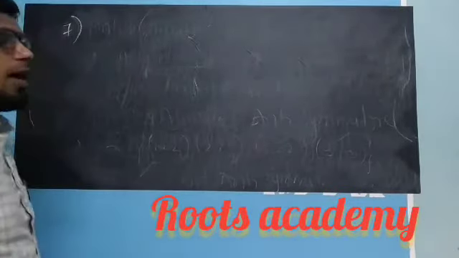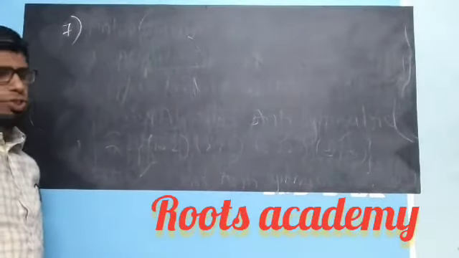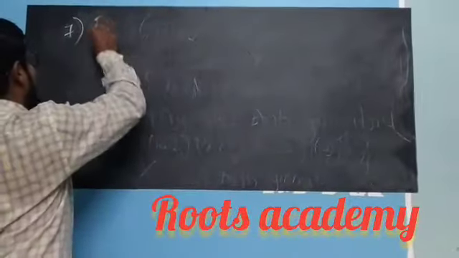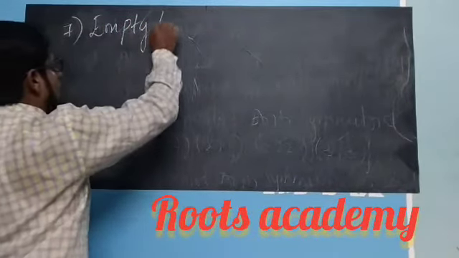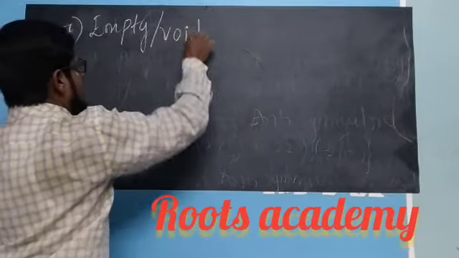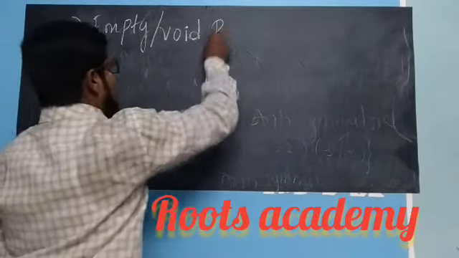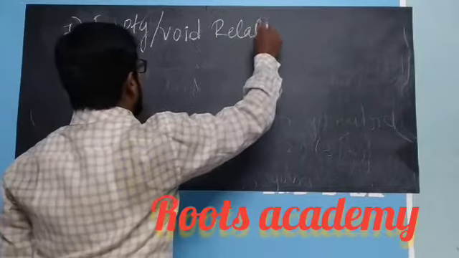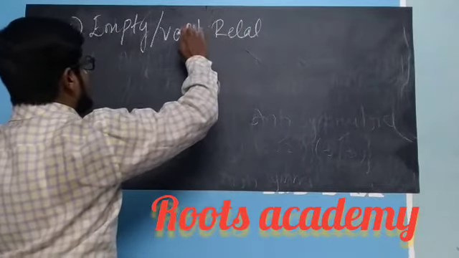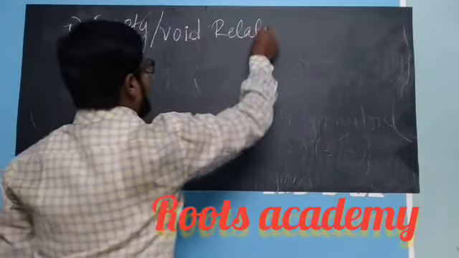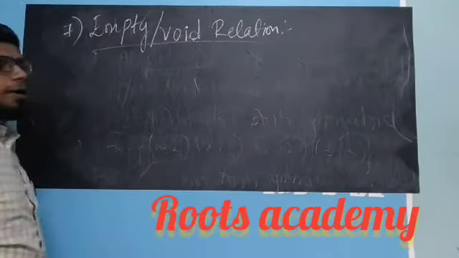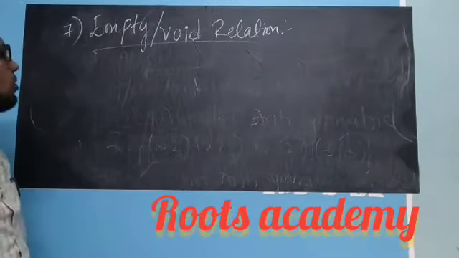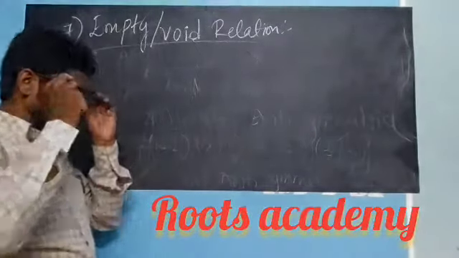Seventh type is empty relation, or we can call this a void relation.